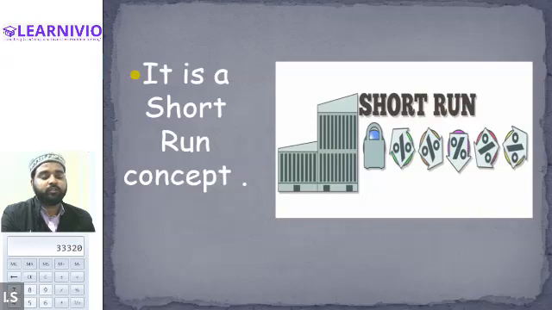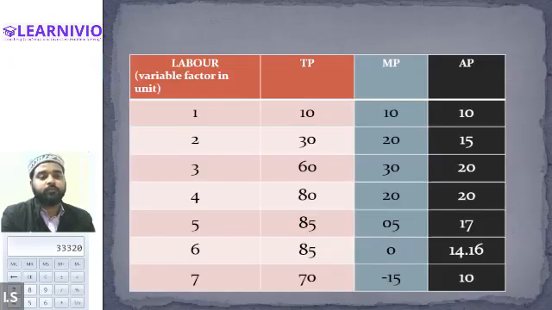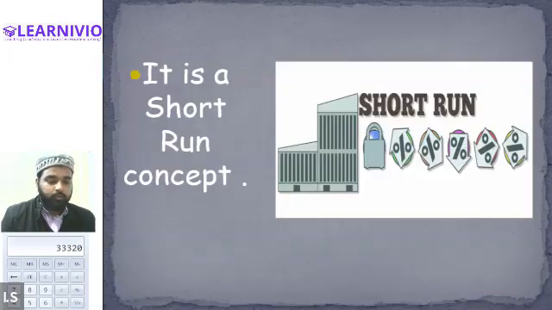Why is it a short run concept? Because we have categorized all the factors into two categories, fixed and variable factor. That proves that it is not a long run concept. It is only a short run concept. Okay. All right. So we are done with the assumptions. Let's now move to the next topic.